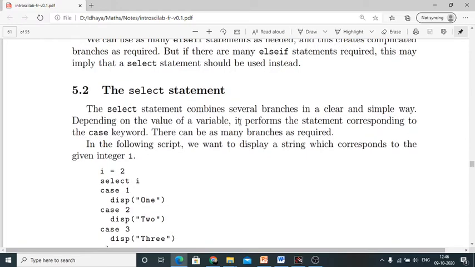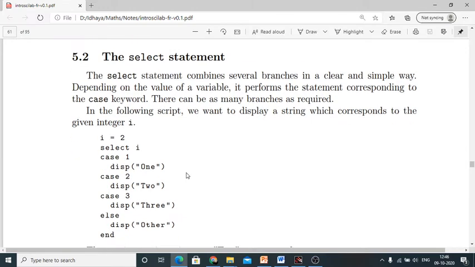Next one is the select statement. This statement combines many branches and it is a very simple way. For example, when can we use this kind of statement? If the student is getting marks, it is not the case that the student will be getting only 45 marks. He may get 45 or 55 or 65. There may be various different marks.